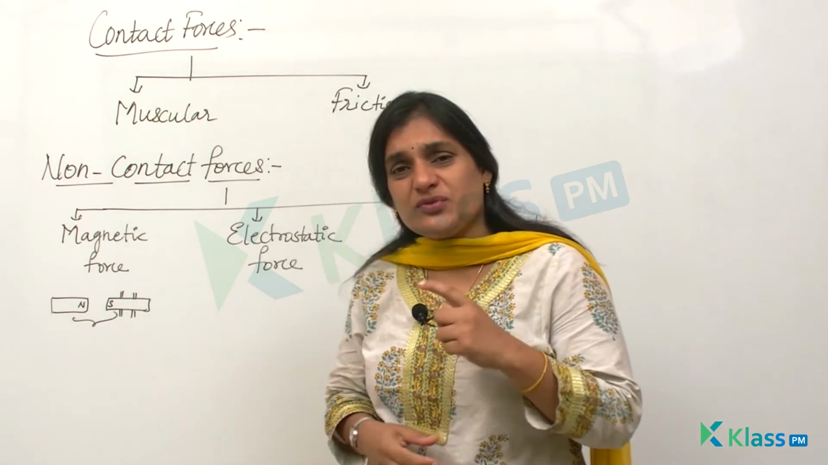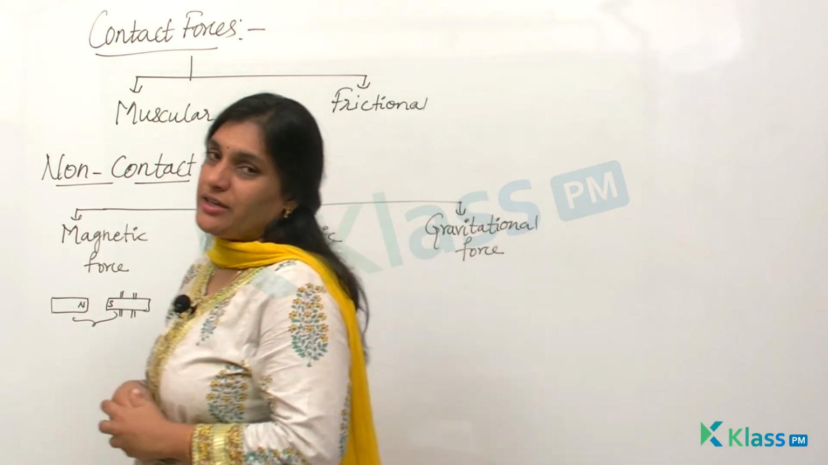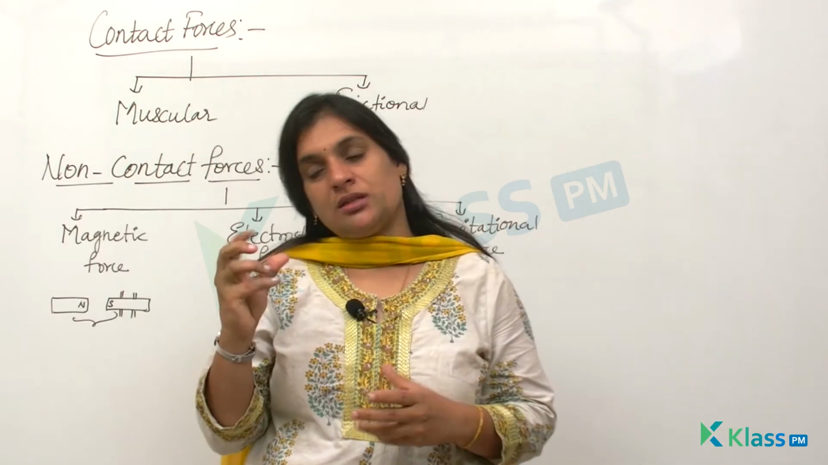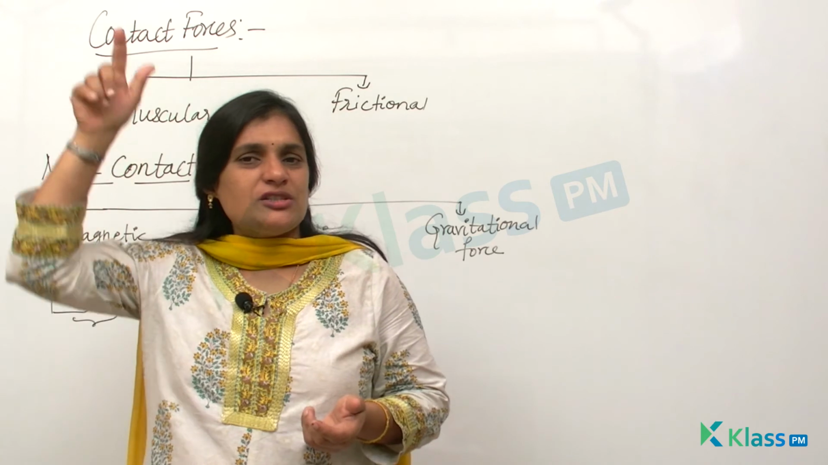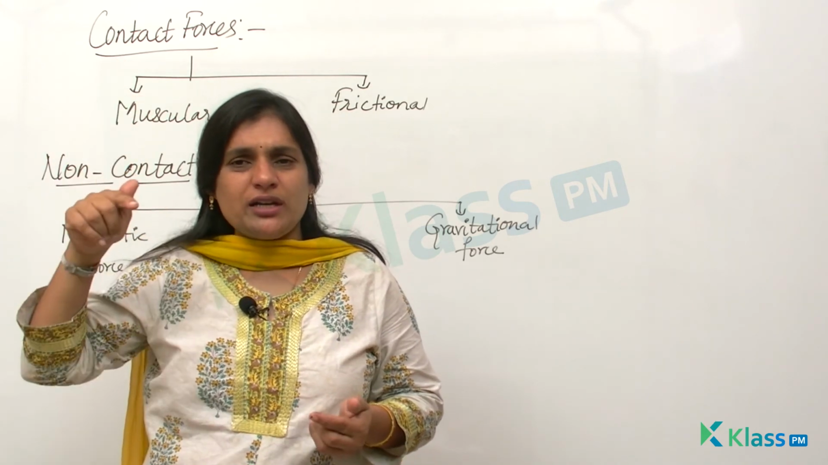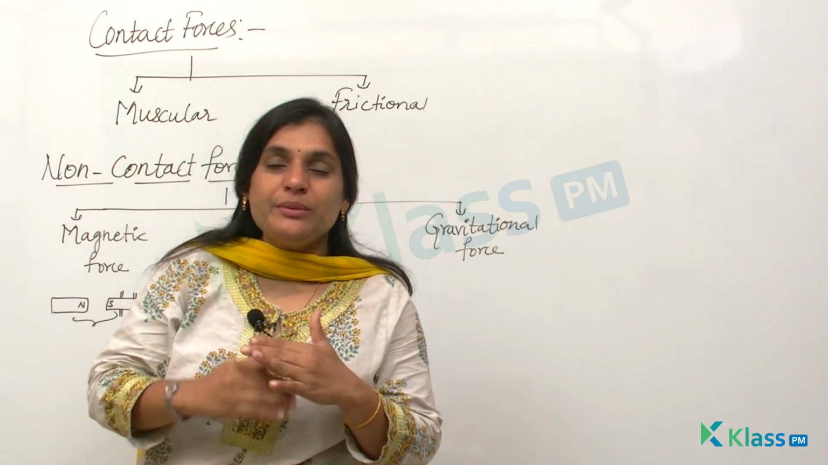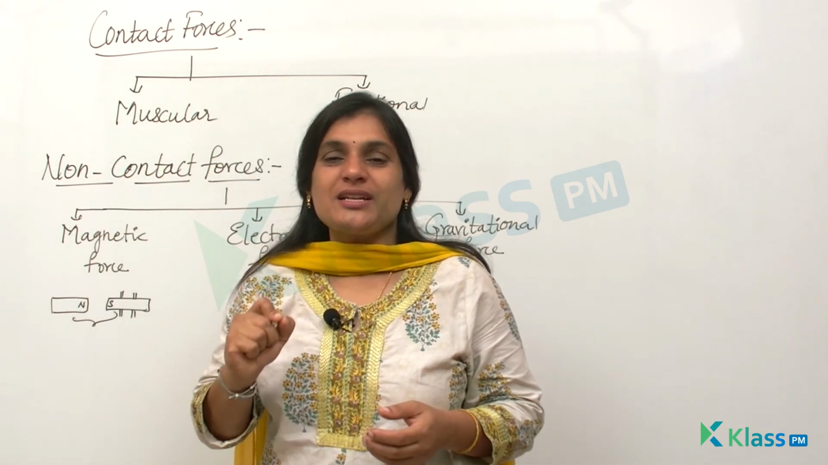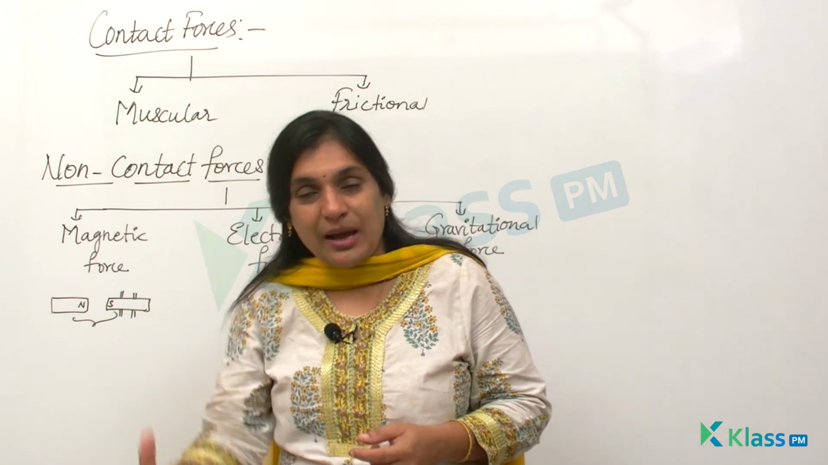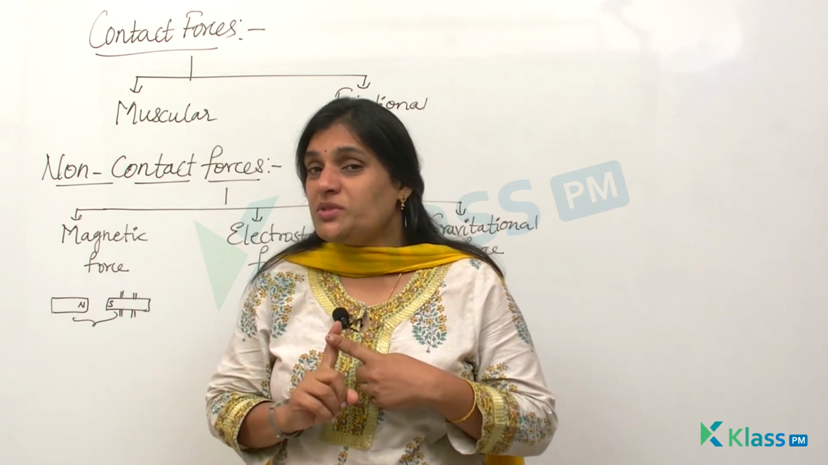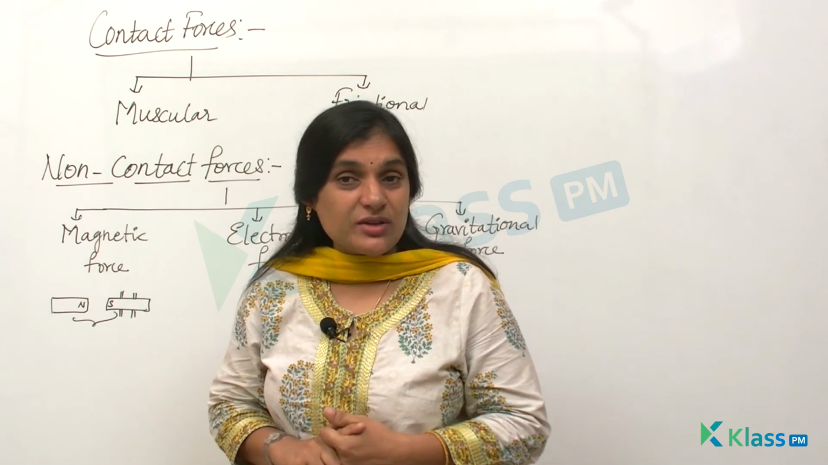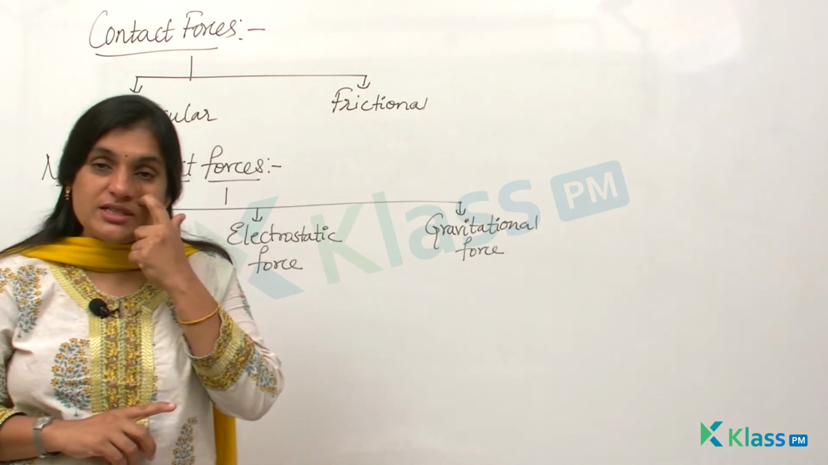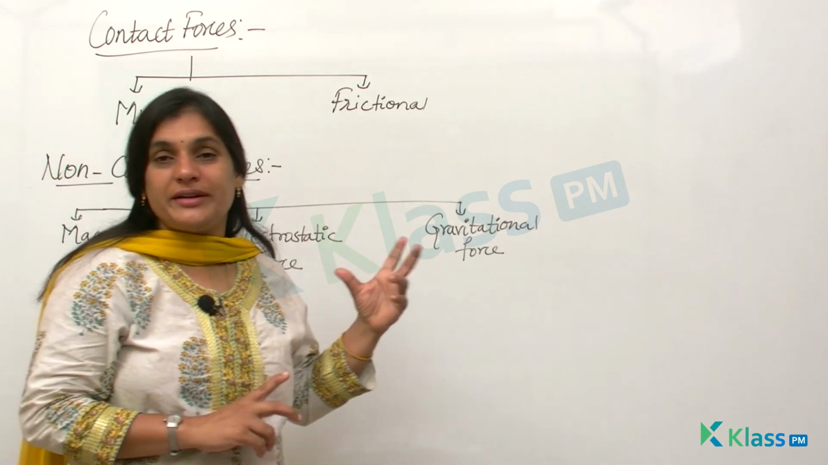Now, how come this force is considered to be a non-contact force? See, how come this gravitational force is a non-contact force? Let me take the same example. From the apple tree, the apple falls down, right? When it is falling down, is there any contact between the earth and the apple? No, but there is a force which is being acted by the earth due to which the apple is falling down. But both the objects are not in contact. That means both the surfaces are not in contact. That's the reason it is called a non-contact force.